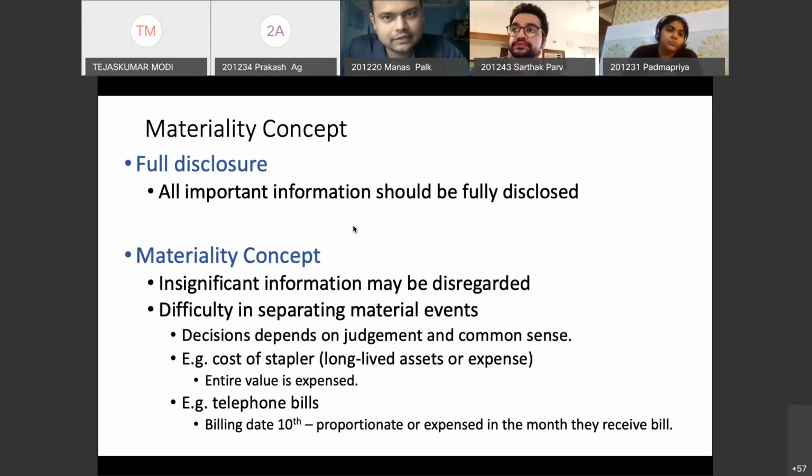Sir, before that, weighted average, can you explain? Weighted average is what? Because it requires computations. I don't know how I explain this over this. Okay, let's say you have purchased 100. Manas, you have purchased 100 units of something at 10 rupees. Next day, you have purchased 200 units at 15 rupees.